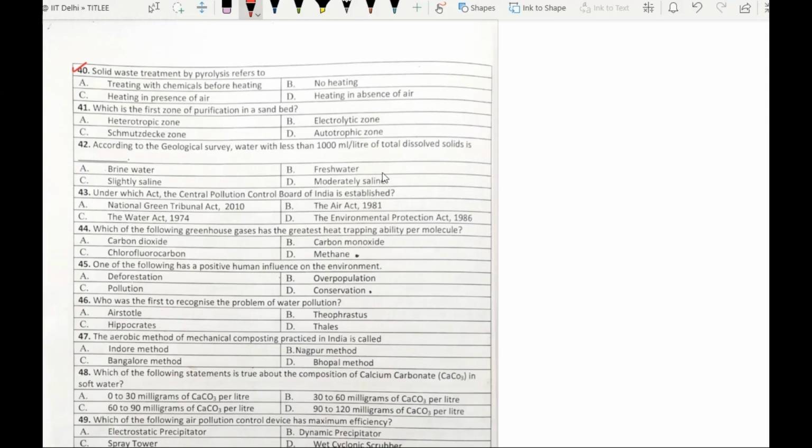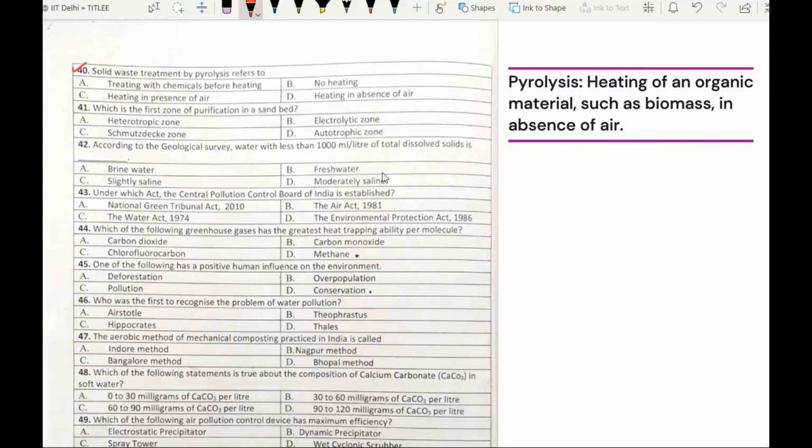It says solid waste treatment by pyrolysis refers to the options given are option A, treating with chemicals before heating, option B, no heating, option C, heating in presence of air, option D, heating in absence of air. The term pyrolysis refers to heating of an organic material in absence of air. So our answer is option D, heating in absence of air.